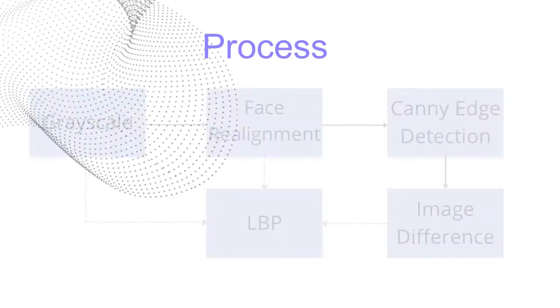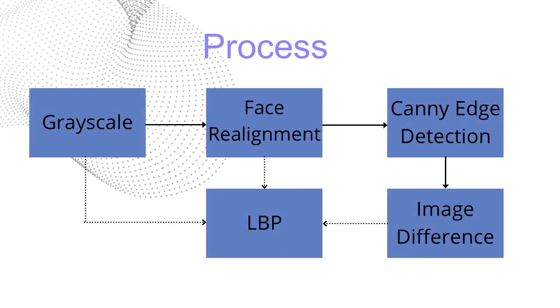Next, the images will go through several processes or filters before the LBP expression is made. This is to ensure that we can record the accuracy improvement for each filter that we apply. The first filter that the image will go through is changing the image to grayscale, since LBP needs grayscale images to extract the information. Next is face realignment.